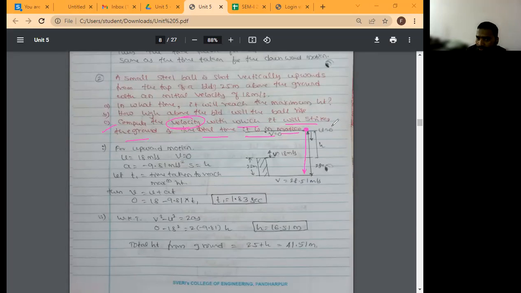What is the initial velocity now? 0. The final velocity I have to determine. The initial velocity u2 is equal to 0, and I want to find v2. I don't know the v2 value, I have to find it out. When it comes back to this point, the velocity is something, and when it comes back to the ground, the velocity is something.